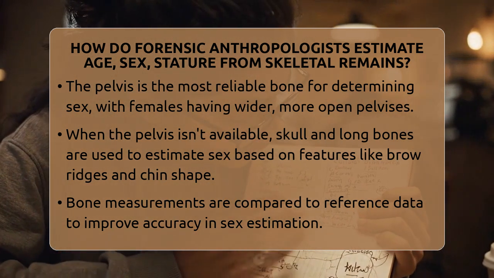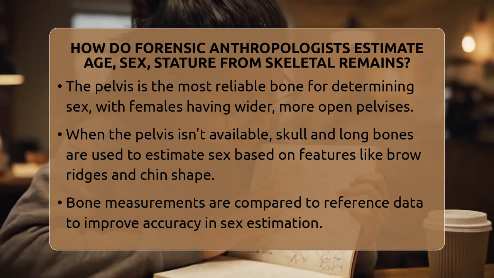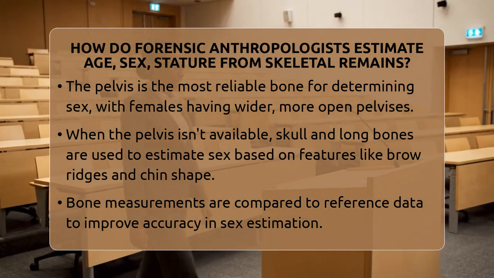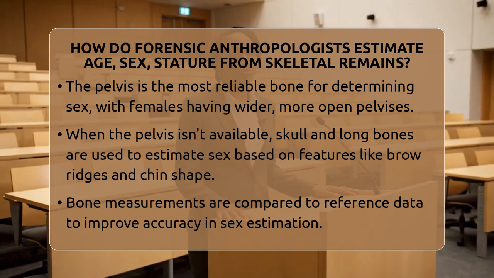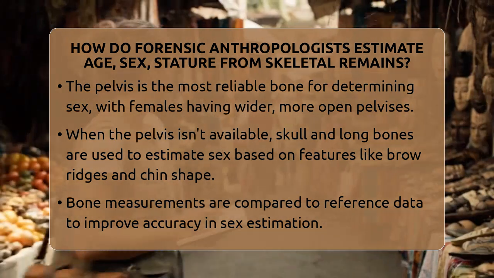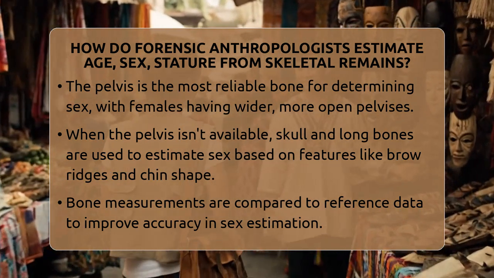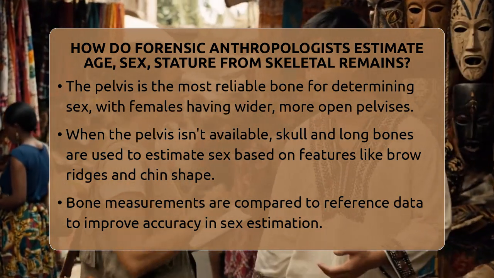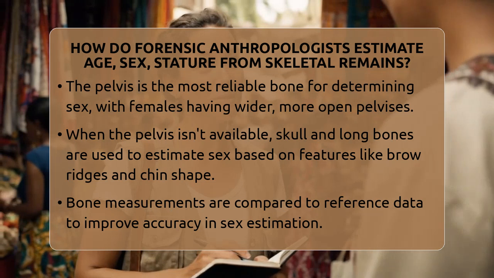When it comes to determining sex, the pelvis is the most reliable bone to analyze. Female pelvises are wider and have a more open shape to help with childbirth, while male pelvises are narrower and more robust. If the pelvis isn't available, forensic anthropologists turn to the skull and long bones.